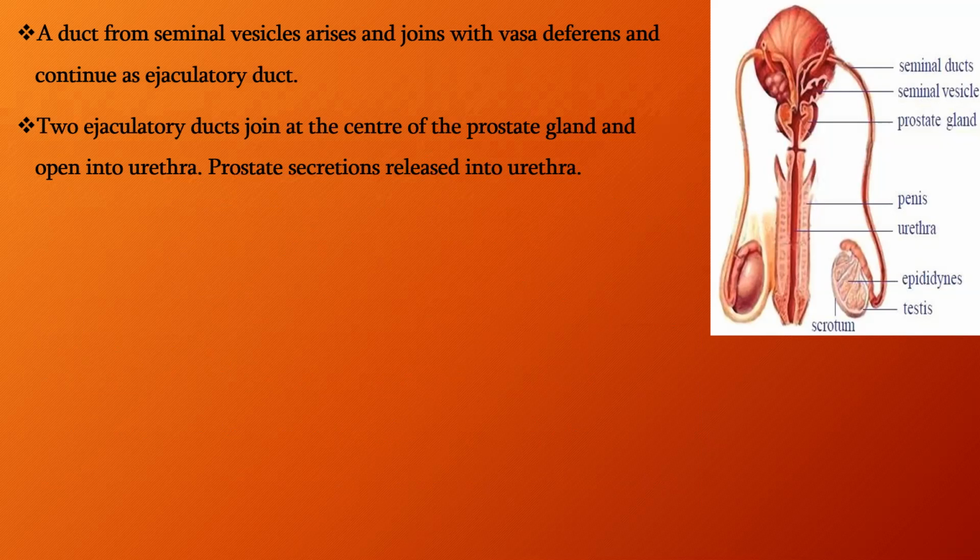The prostate gland also secretes some secretions. The secretions from the seminal vesicles and the secretions from the prostate gland commonly enter the urethra. These secretions activate sperms and provide nutrients for the sperms. The secretions from the seminal vesicles, the seminal fluid, and the secretion from the prostate gland provide nutrients for the sperm cells.